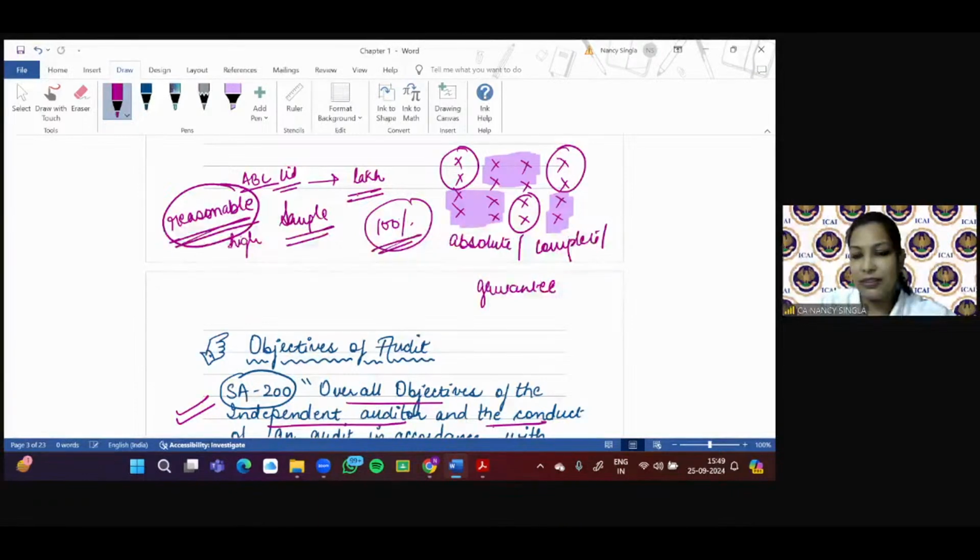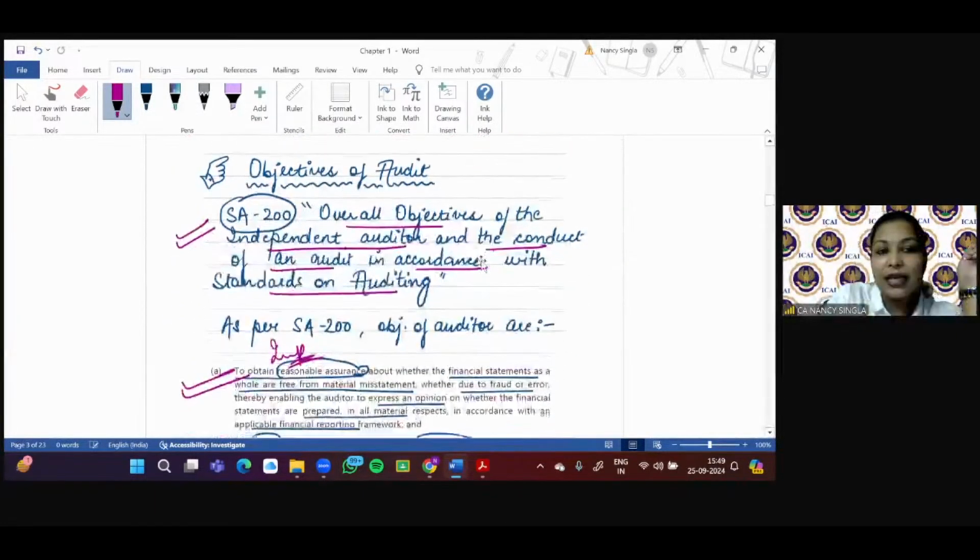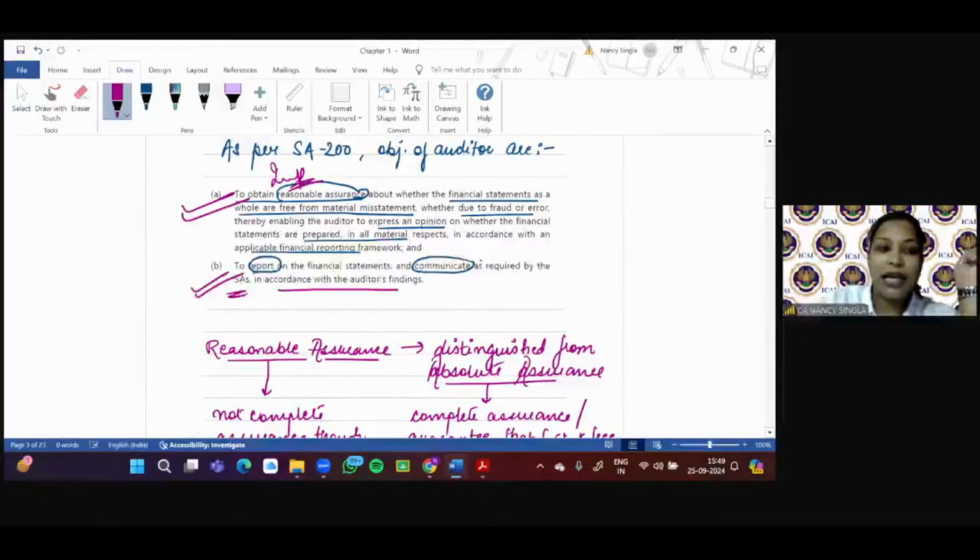Anmol is saying reasonable assurance is a high level of assurance, which is correct, but not absolute, which is totally correct. I hope you are able to understand why only reasonable. I've told you the dictionary meaning of assurance is confidence.